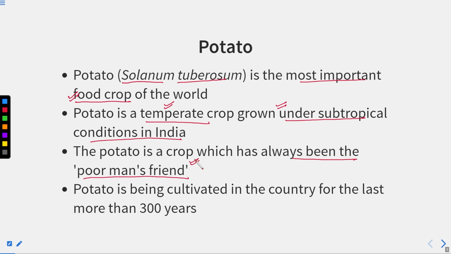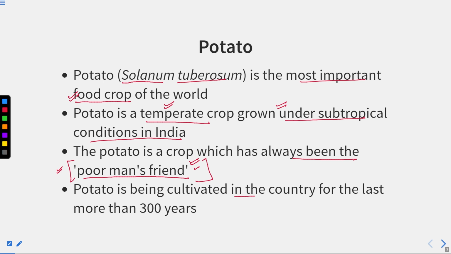So it is quite a cheap food crop, right? So for everyone it is available, right? And many things are prepared from these potato. So this is also one of the reasons that it is considered a poor man's friend. Potato is a poor man's friend.